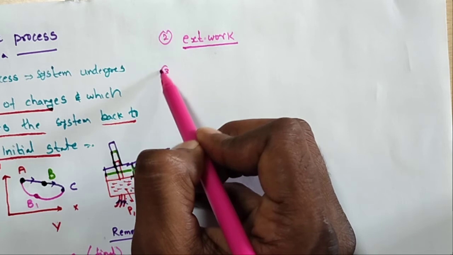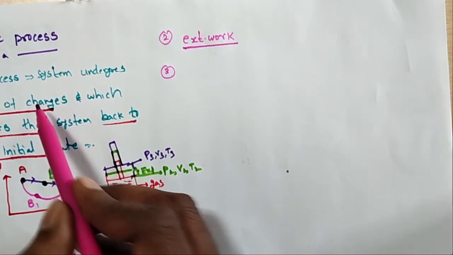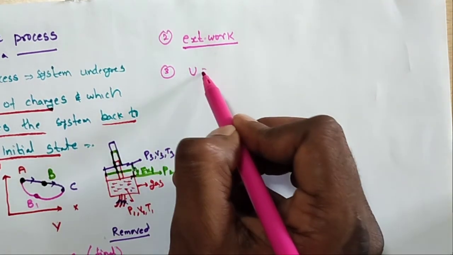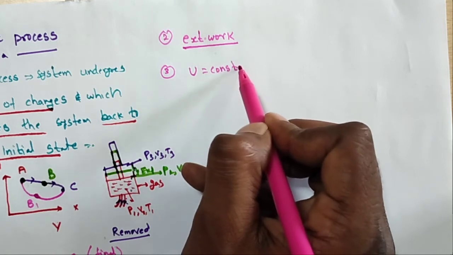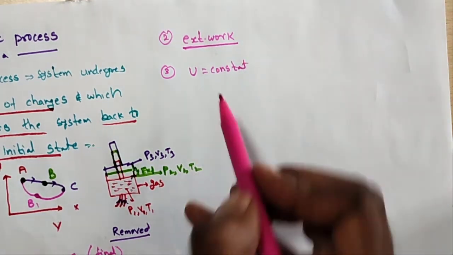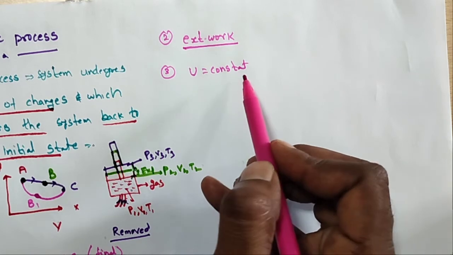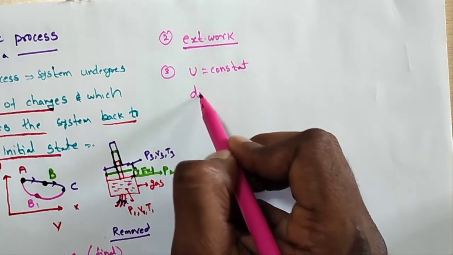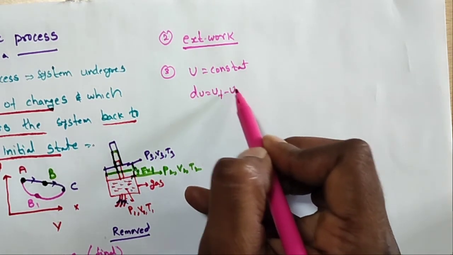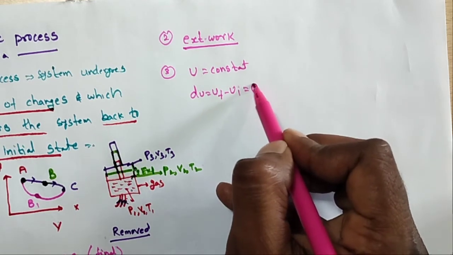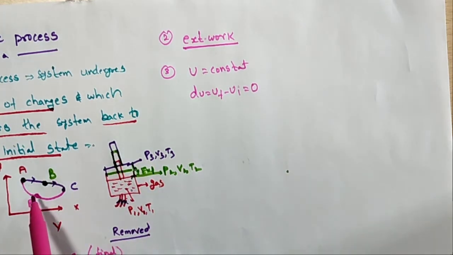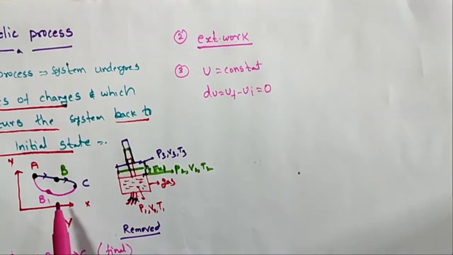And the second point: in this cyclic process, the internal energy is constant. Please remember, internal energy is constant. What is the change in internal energy? dU is equal to U final minus U initial, which is equal to 0. There is no change in internal energy in the cyclic process.